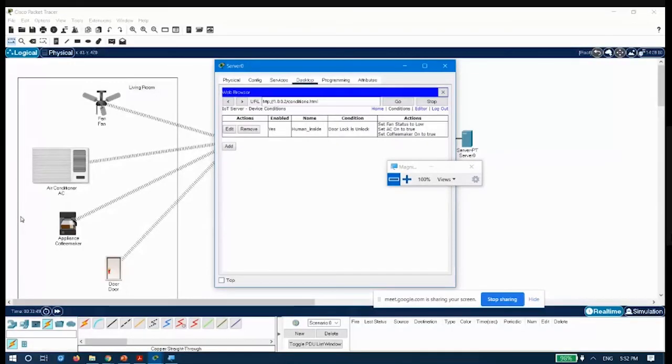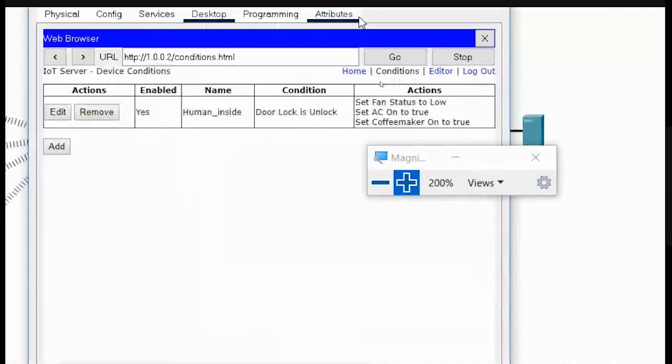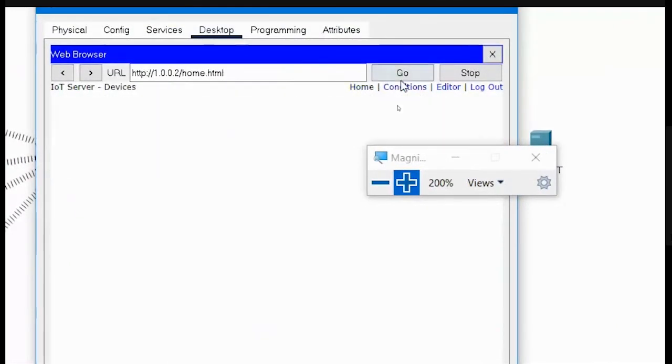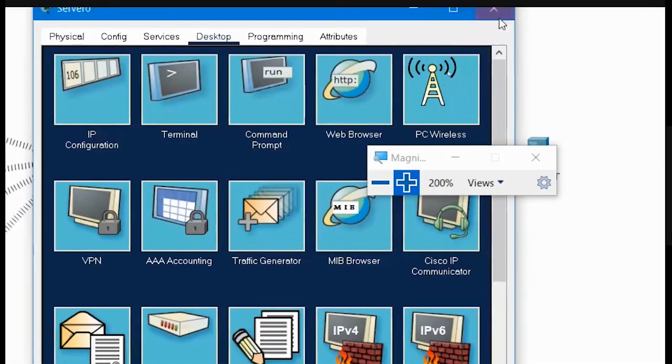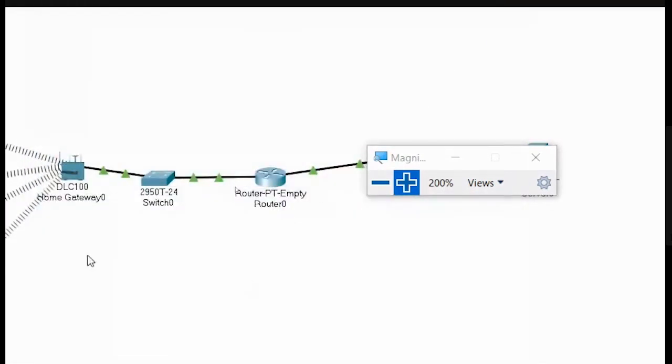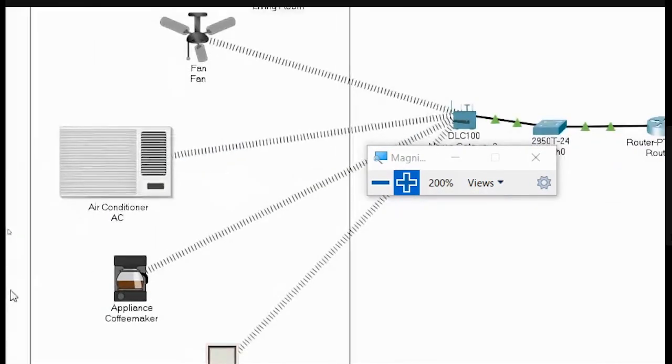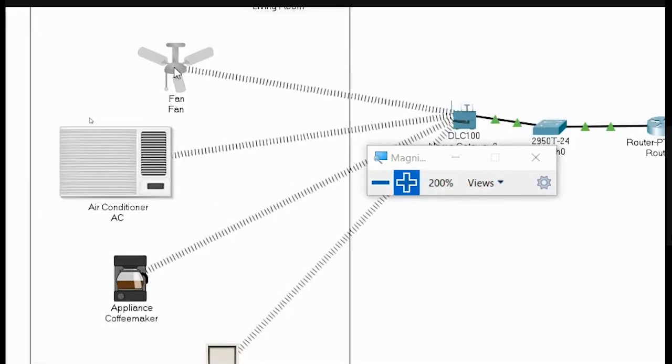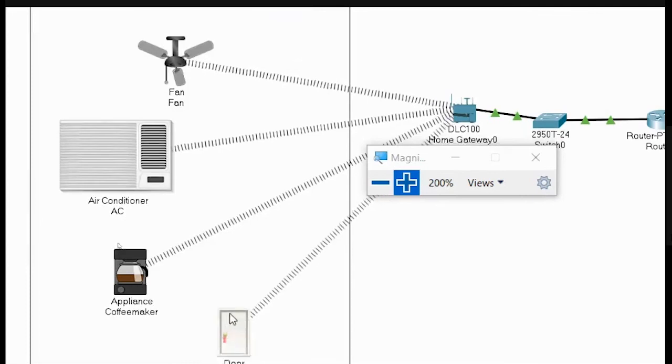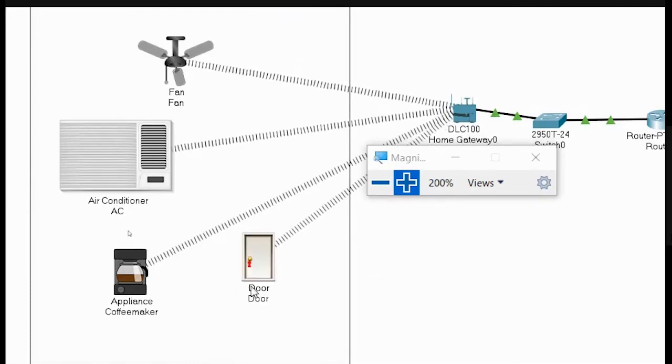Once I have done this, let me close it. Let me go back to home and close it. It is not required now. So things are ready now. Now just look in this room. Let me bring this device a little closer so that it will be easier for you to observe. Now you could see this door is locked.